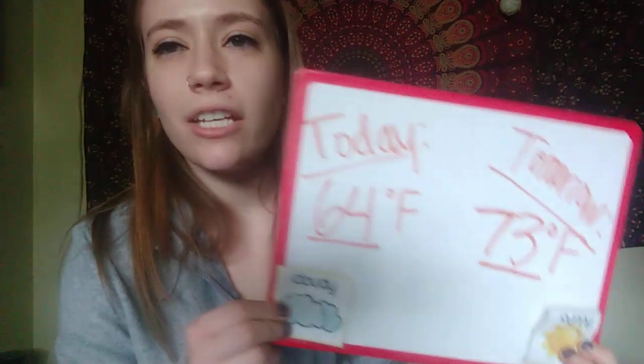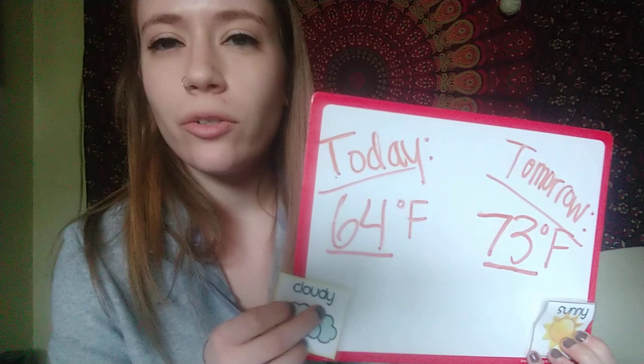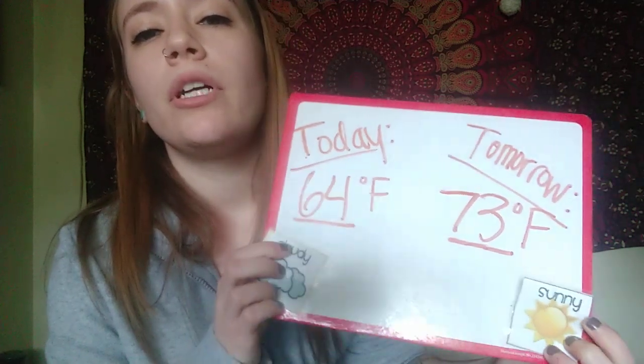Which day do you think you'll prefer? Today, where it's cloudy and a little cool, or tomorrow where it's sunny and let's see what temperature range 73 is in.